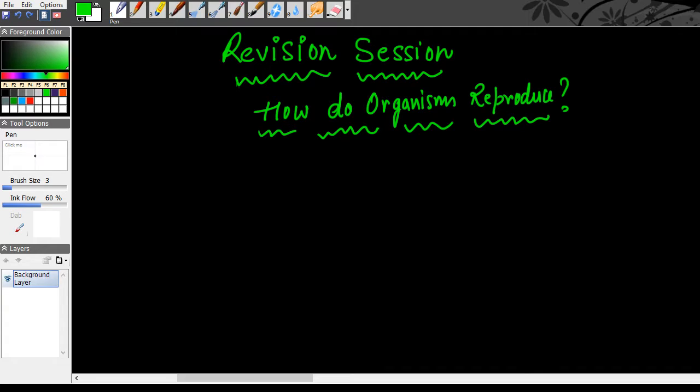This is a very important chapter as it has the highest weightage in the biology portion of the science examination. I think it is about 18 marks. So this chapter needs to be understood well. All the concepts of this chapter should be practiced well. Nothing should be left out. Everything should be practiced to the best possible extent. Now, in this revision session, I will be addressing doubts which some of you may have. As doubts come in, I will address them, and I'll also be revising the chapter side by side.